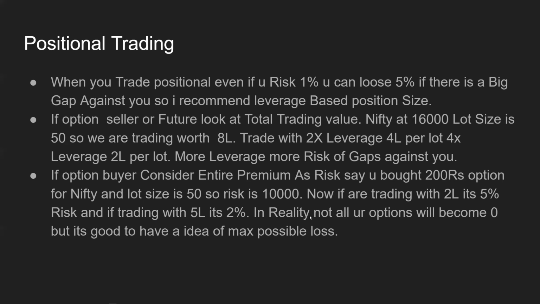In reality, as I said before, not all your options will become zero, but assume that even if they become zero, what is my max possible loss? Keeping that in mind is always needed when you position size. Otherwise we assume that, okay, we'll exit at this level, but it won't happen. And that's why I feel for positional trading, you should have some other way to position size on top of your typical position size techniques, which we discussed till now.